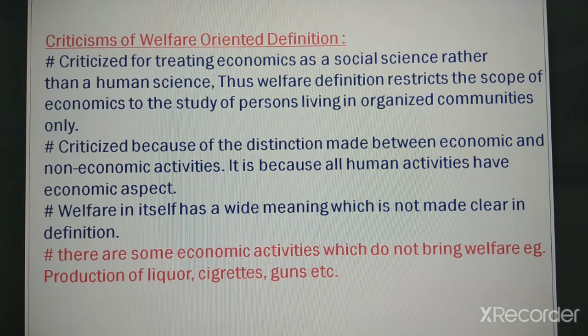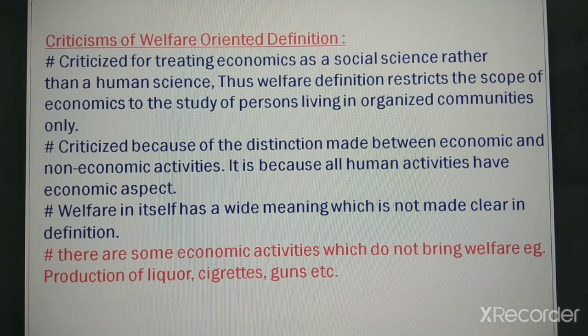Right? So, it was criticized for treating economics as a social science rather than a human science. Thus, welfare definition restricts the scope of economics to the study of persons living in organized communities only. Right? So, an individual man and his activities, if he is living in isolation, right? It is not part of economic activity according to this definition. Right? Because he considered economics as a social science.